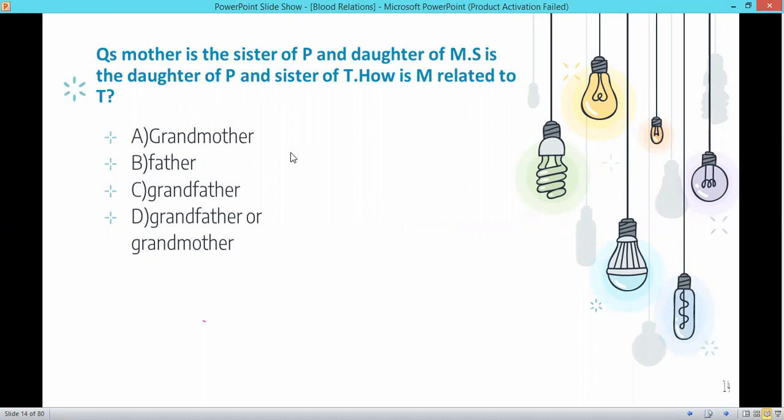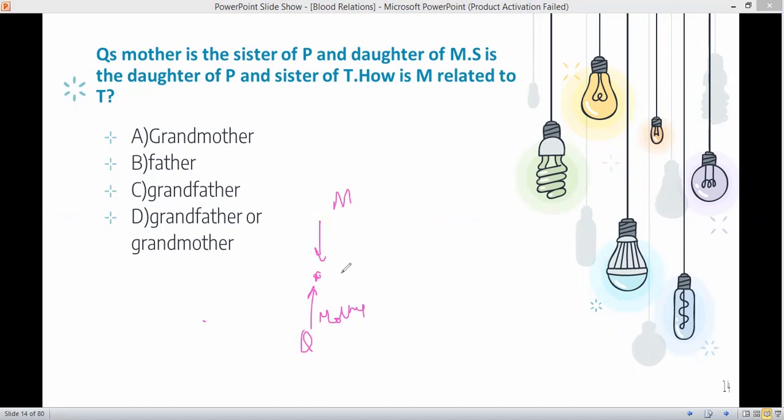So this is a bit confusing question. So just start drawing the flow chart. Now, Q's mother is the sister of P. We'll start with Q's mother. So mother, I'm writing mother, suppose this dot is someone.